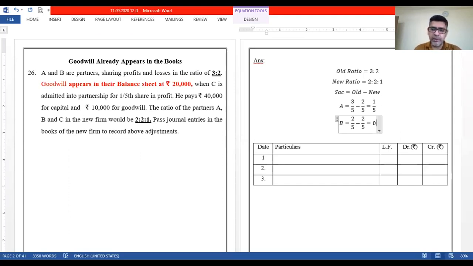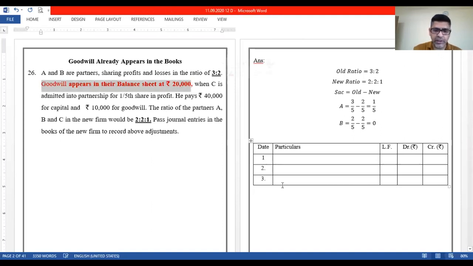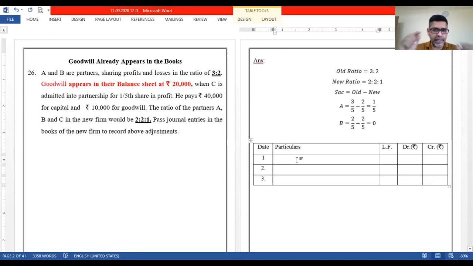Okay, now entries. But before that, let us read this information again. Goodwill appears in their balance sheet at rupees 20,000. That means this is what we call internally generated goodwill, or self-generated goodwill. If any such amount appears in the balance sheet from previous years, that amount has to be written off. When you talk about writing it off, the entry is very simple. Goodwill is an asset. We need to close it, so goodwill will be credited and partners will be debited. Which partners? Old partners in their old ratio.